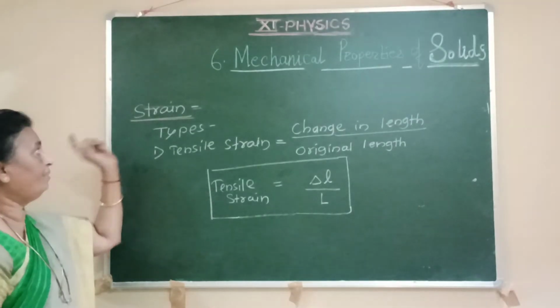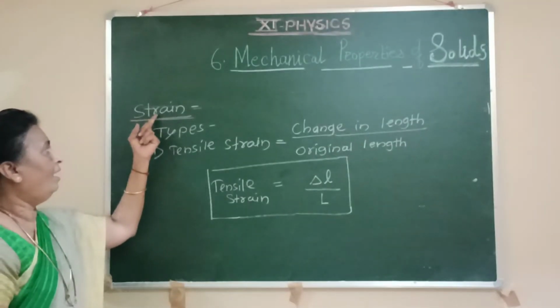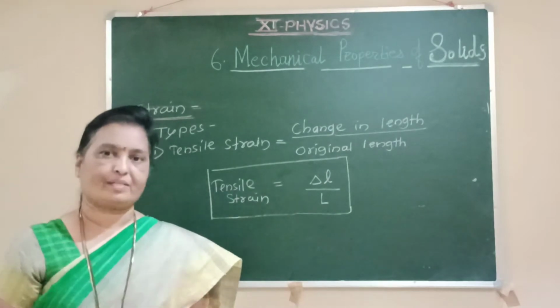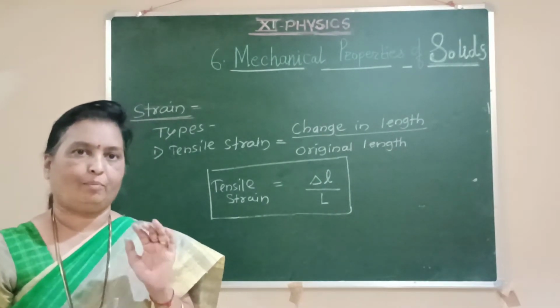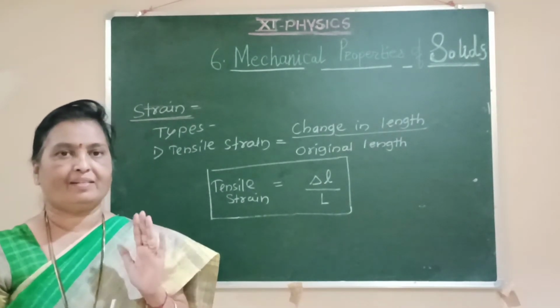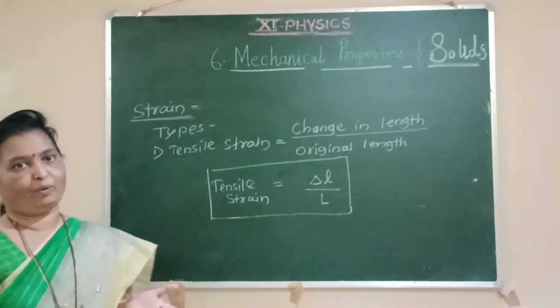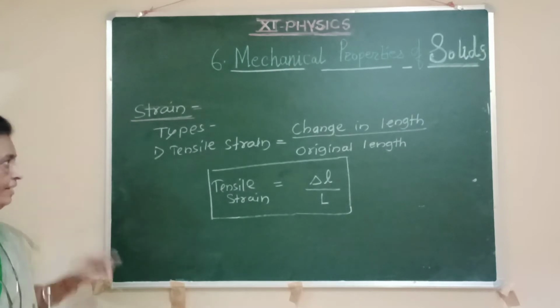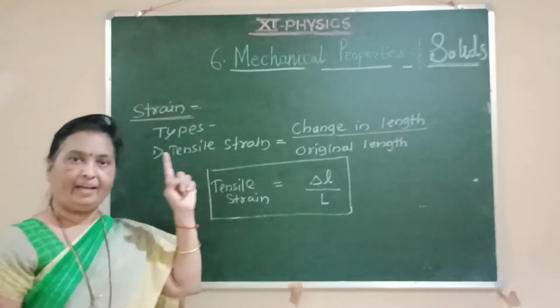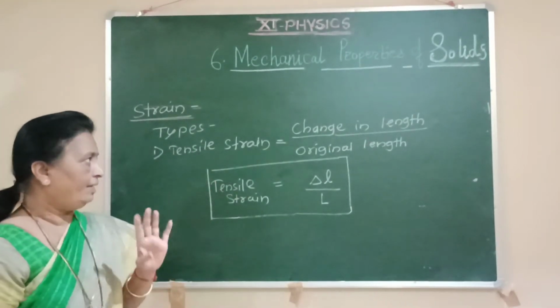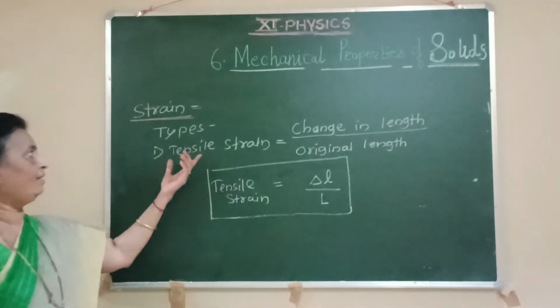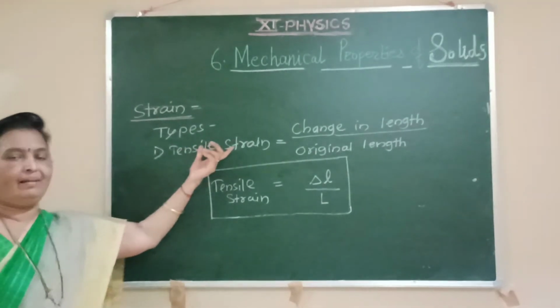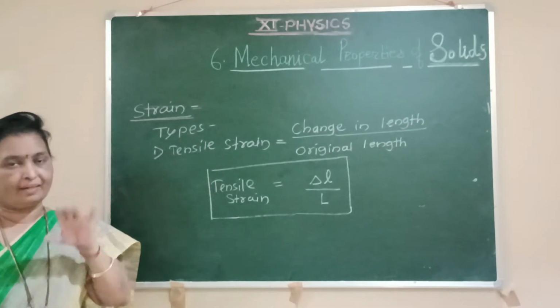We know about the definition of strain, and as we have studied, when the forces are applied the body gets deformed. There is change in the dimensions of the body, and if that change in dimensions of a body is related to the changes in length of that body, then the strain associated with that is known as a tensile strain and longitudinal strain.